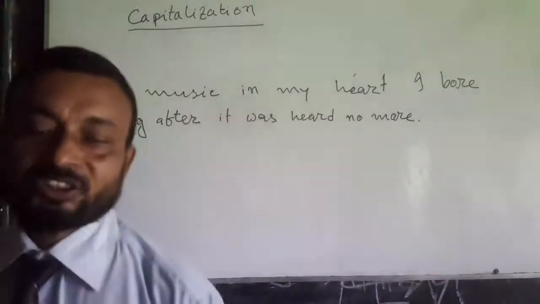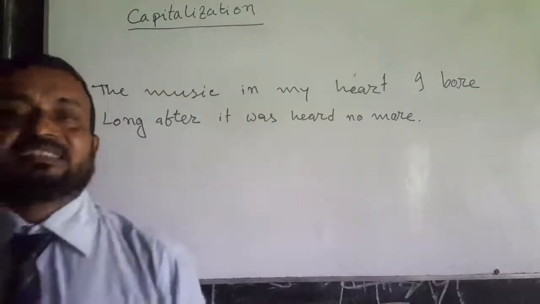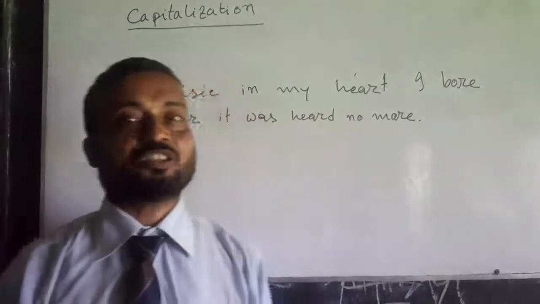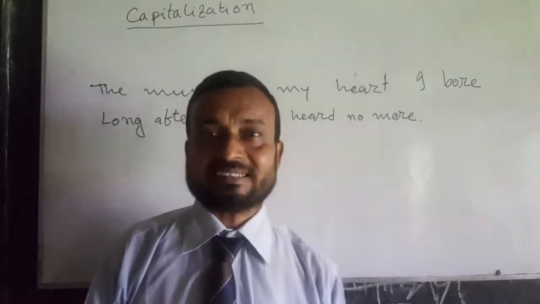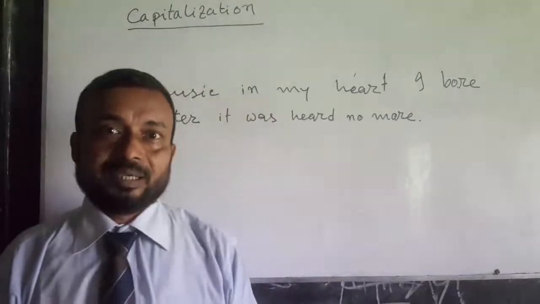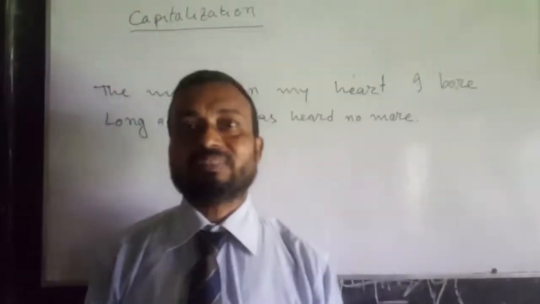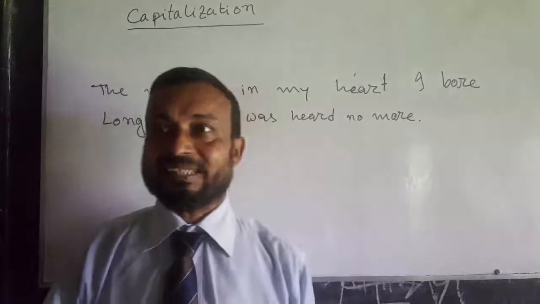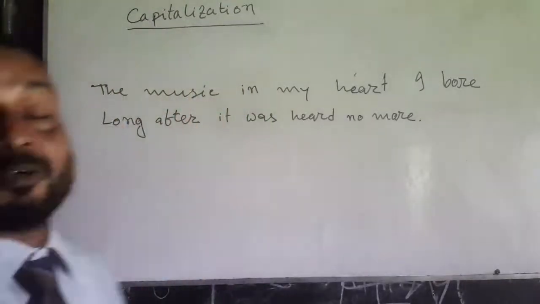My dear students, when we write something, it may be twice or thrice sentences, a line. This is not a sentence, it is a line. There is some difference between a sentence and a line. In a line we can write more than one sentence, but a line is a line. Here is a line of a poem.